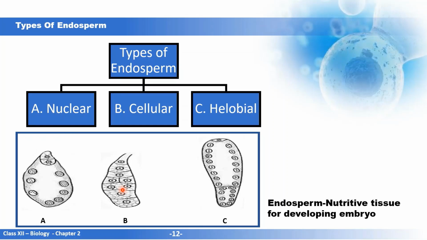Next is the halobial endosperm. This is a type of endosperm formation where a cell wall is laid between two nuclei, after which one half develops along the cellular pattern and the other half of the endosperm develops along the nuclear pattern. So that is the halobial endosperm. And as we know, this endosperm is a nutritive tissue for the developing embryo.